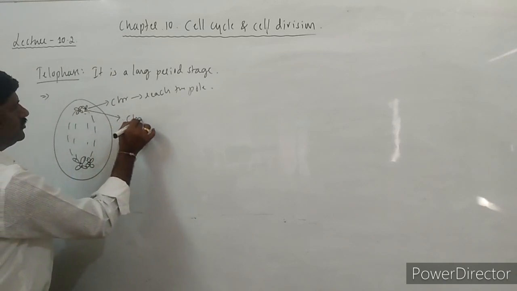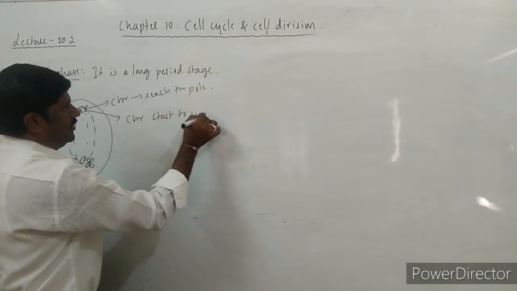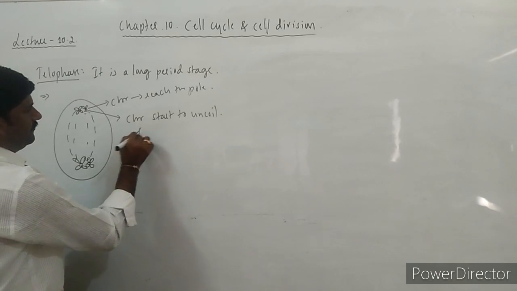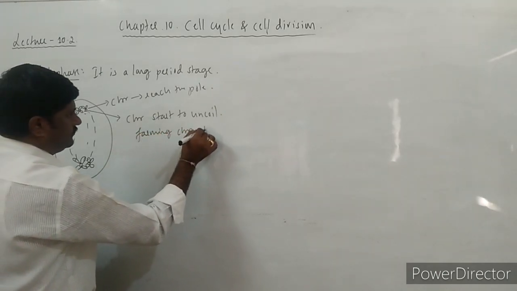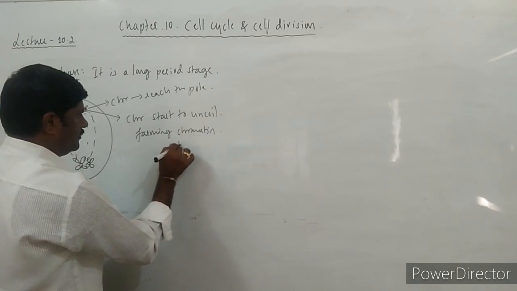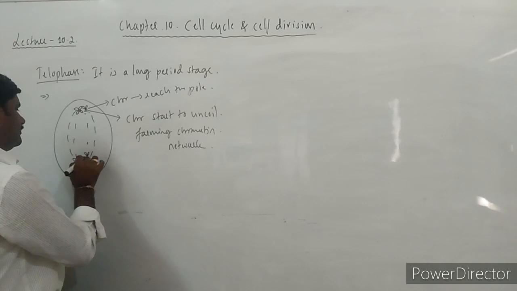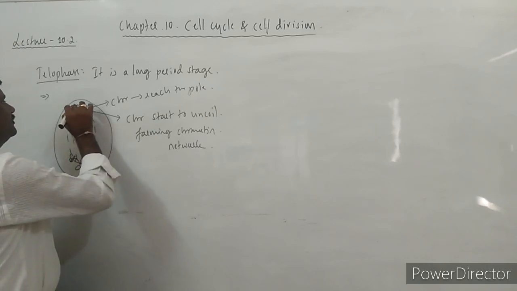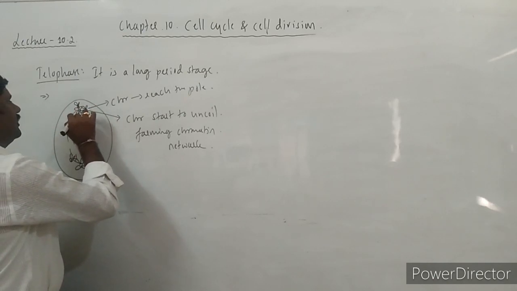Uncoil. Chromosomes start to uncoil themselves, forming the chromatin network. Okay, these are all chromosomes which are present at the polar sites.